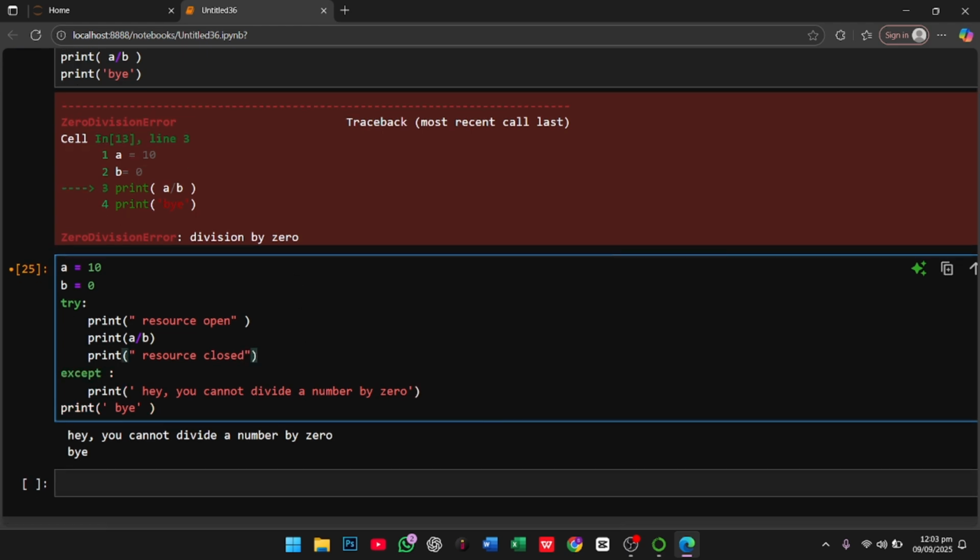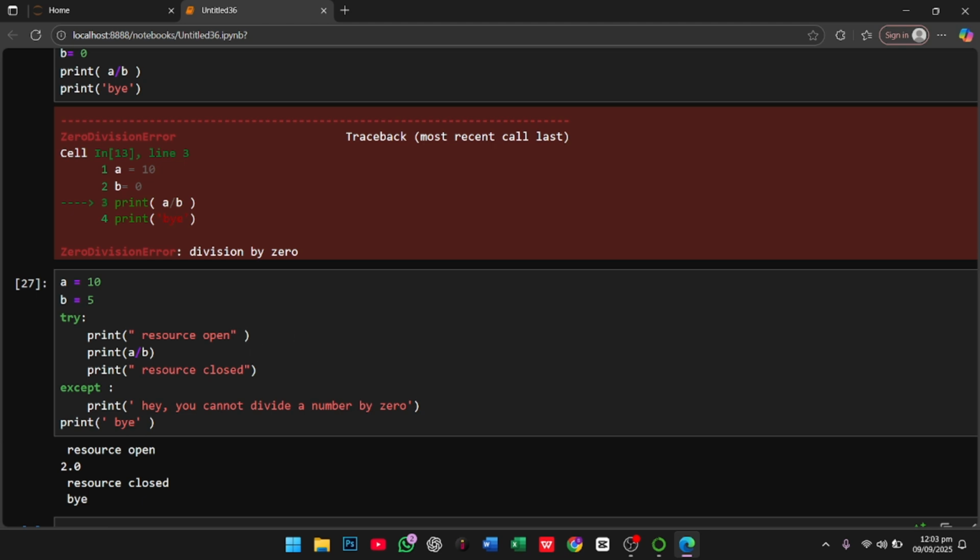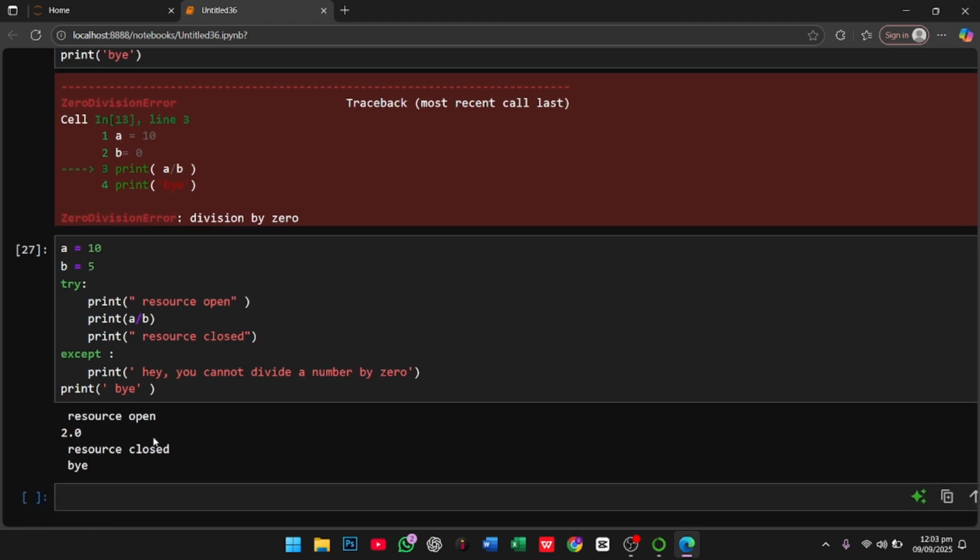So what happens if I change my condition here to 5 and run this program? You see our answer is smooth. First we have "resource open", like we open a file and run this program. Then we close it and then we print "bye", and that's what executes.